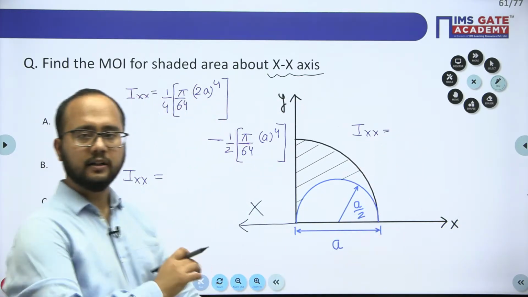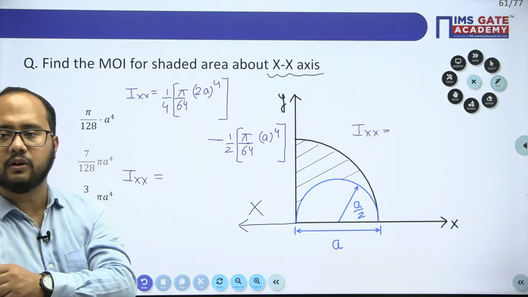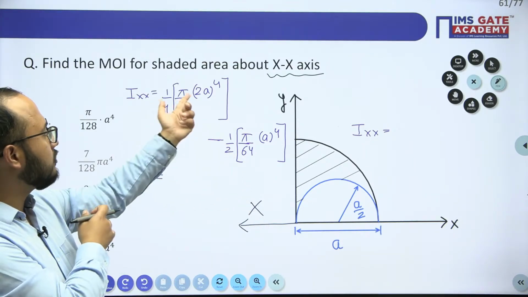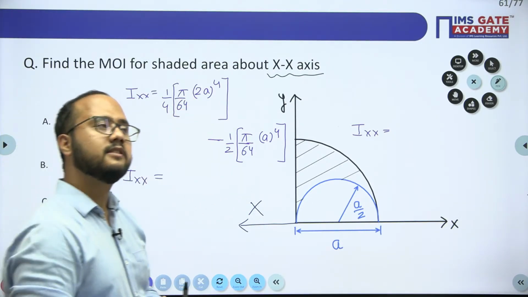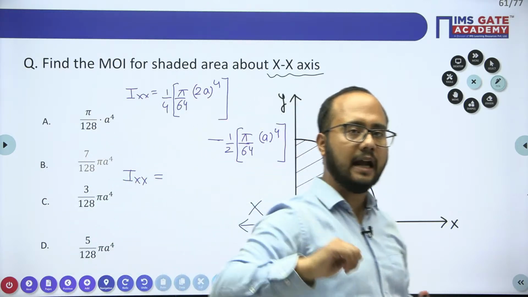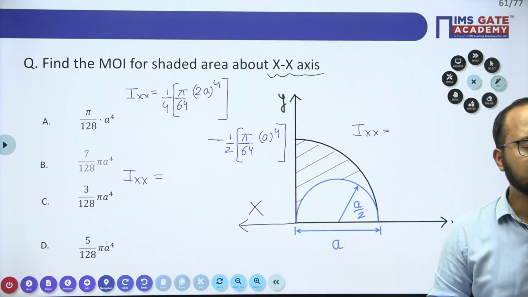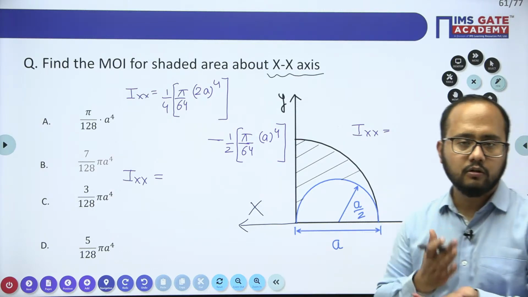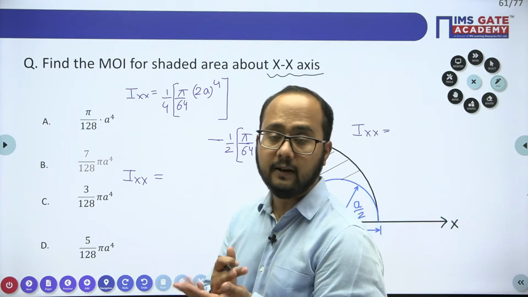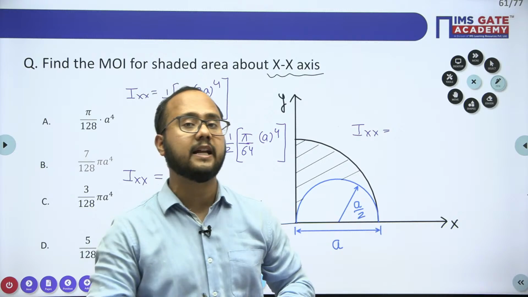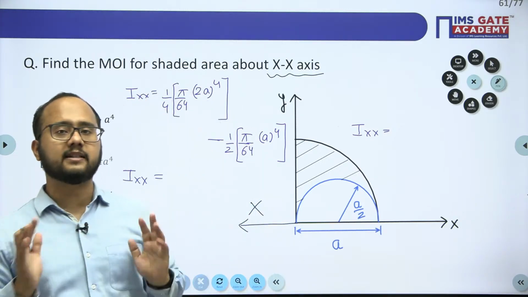Are you getting the point? So that is very important. Sometimes we make mistakes in writing the correct diameter. Sometimes they have given the radius and we have taken the diameter. Sometimes the diameter is given and we have taken it as a radius. So that's why mistakes will be there. We need to improve in that section. We have to minimize our mistakes so that our marks will be maximized.